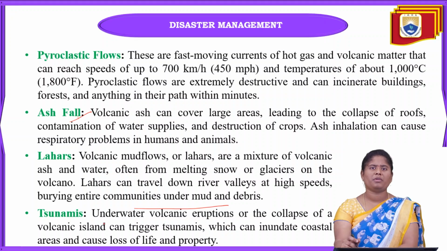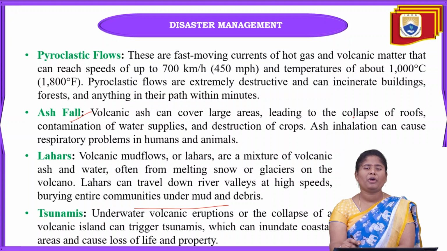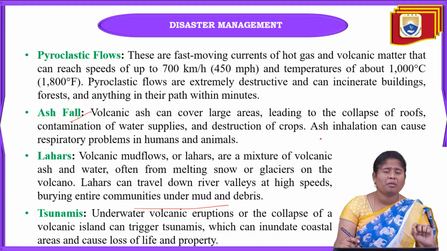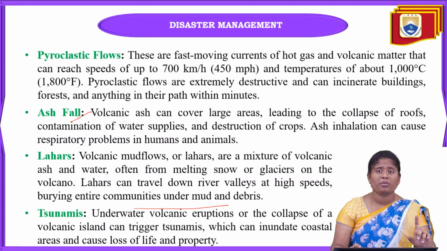Next one is tsunamis. Because of a volcanic eruption, or the collapse of volcanic islands, tsunamis can be caused. Why?